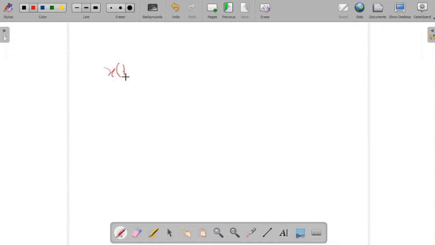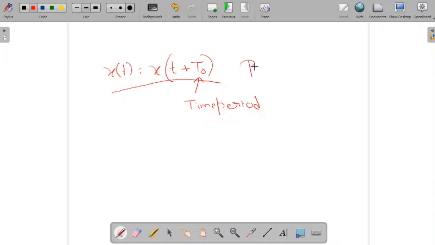Mathematically, if x of t is a signal, and x of t is equal to x of t plus t0, where t0 is the time period, if the signal satisfies this condition, then we can say this type of signal is a periodic signal.